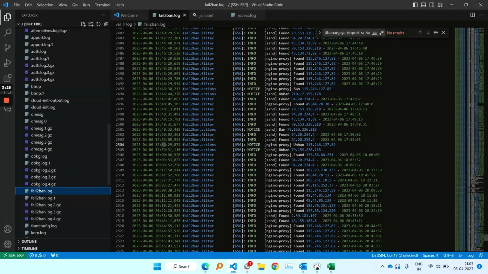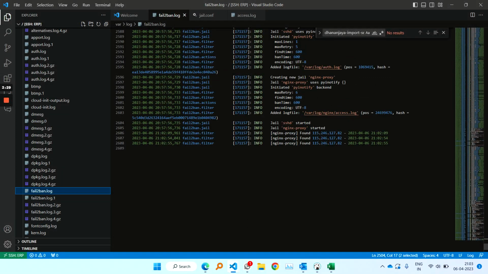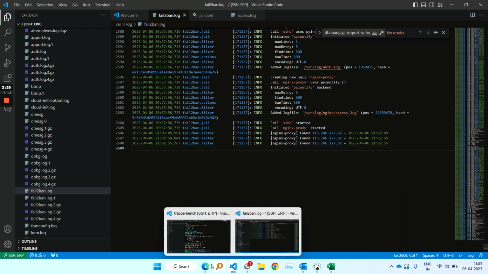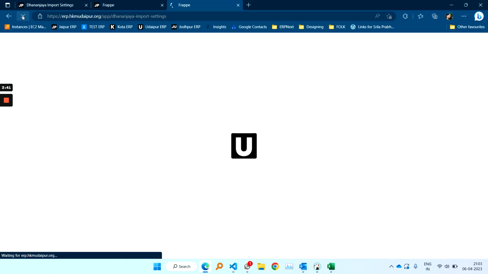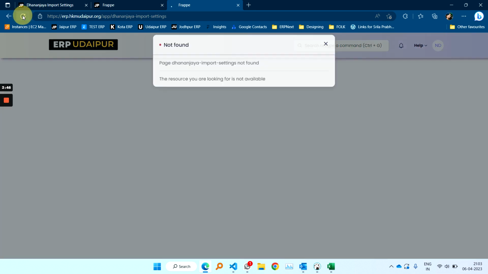Here it is. You can see that three times it has already detected an unauthorized access. You can see the time 9:02, and just now we have done it. Let us do it a little more, and soon we'll reach a state where it will say site can't be reached.